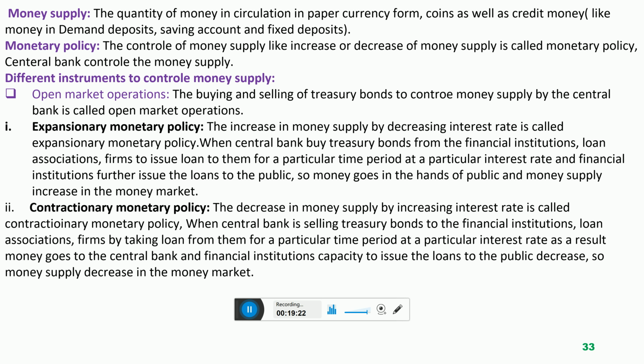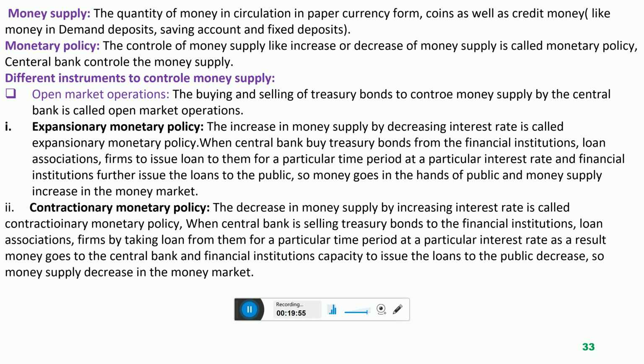Central bank wants to increase money supply in the economy, so central bank will buy treasury bonds issued by different companies, different firms like Sony Corporation, General Electric, Toyota, BMW, the big companies. When they need money for investment purposes, they issue bonds. Now central bank will purchase those bonds.